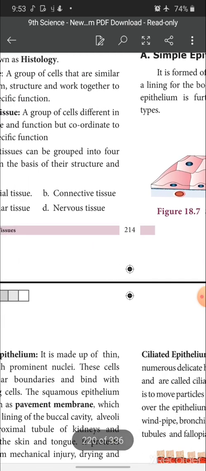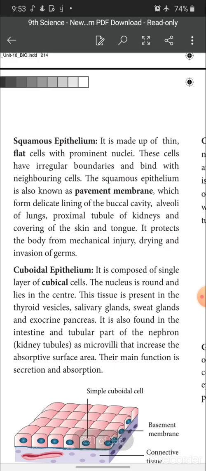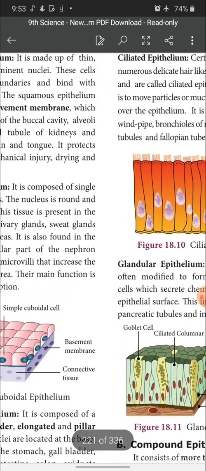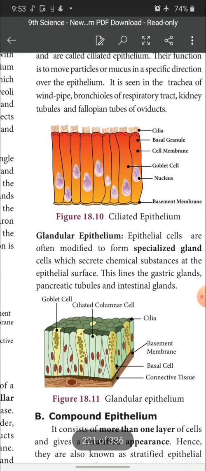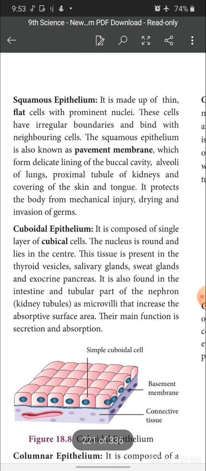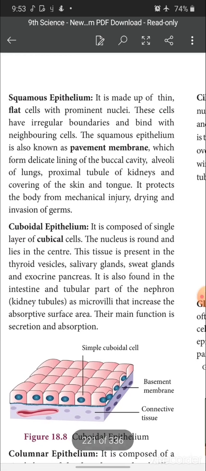Simple epithelium is further divided into the following types. What are the types of simple epithelium? Let's see. Squamous epithelium, cuboidal epithelium, columnar epithelium. Then the next ones are ciliated epithelium and glandular epithelium. So, there are 5 types of simple epithelium: squamous, cuboidal, columnar, ciliated and glandular. Let's see about squamous epithelium.